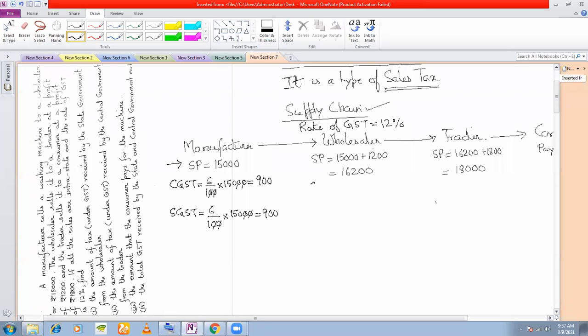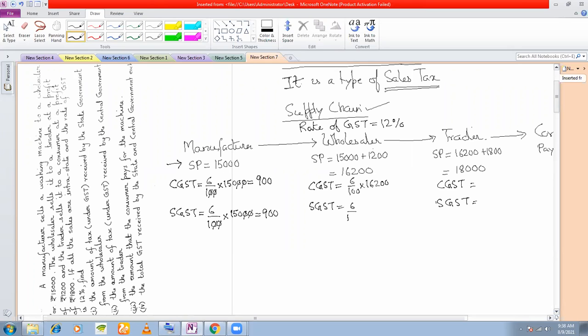Similarly, we calculate the CGST for the wholesaler and SGST for the wholesaler. And we calculate the CGST for the trader also and SGST for the trader. So this must be 6% of 16,200.